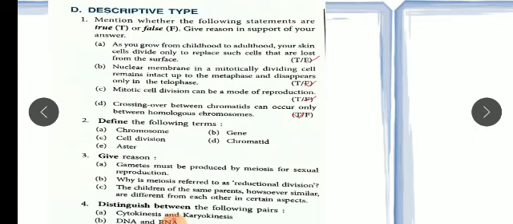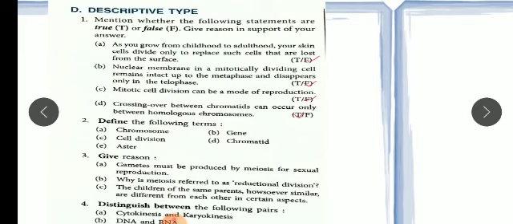C part: mitotic cell division can be a mode of asexual reproduction. This statement is also false, because mitotic cell division is a mode of asexual reproduction. Unicellular organisms mostly divide through asexual reproduction.